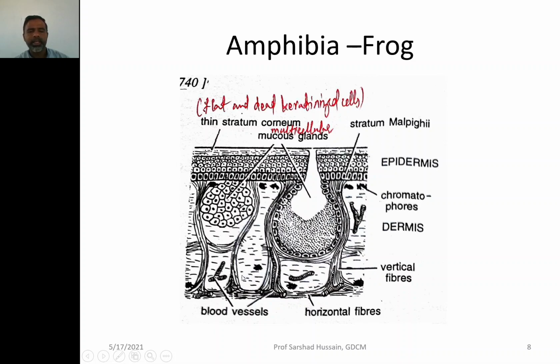And then you can see the blood supply, the blood vessels are there, then the horizontal fibers are also there, and these are the vertical fibers. Again, the chromatophores are present in the dermis just below the malpighian layer.